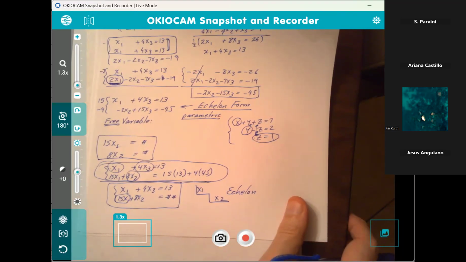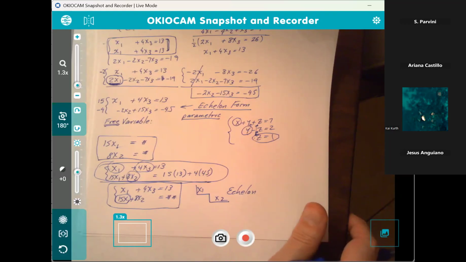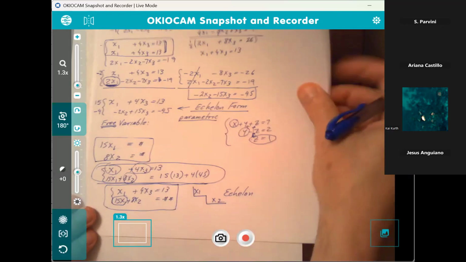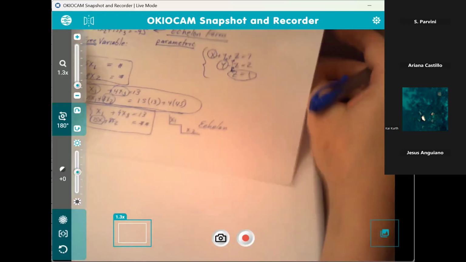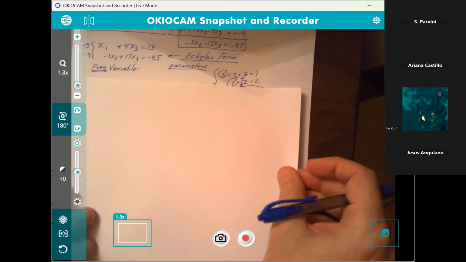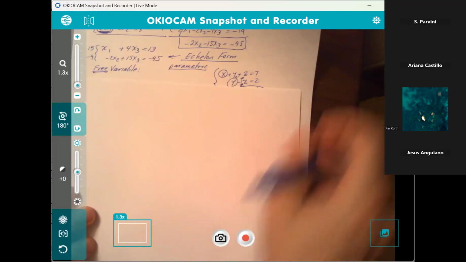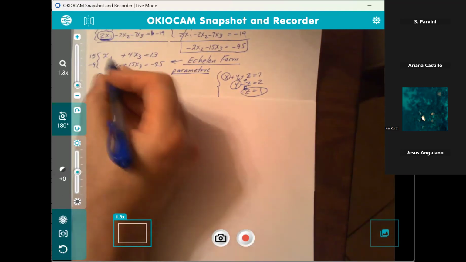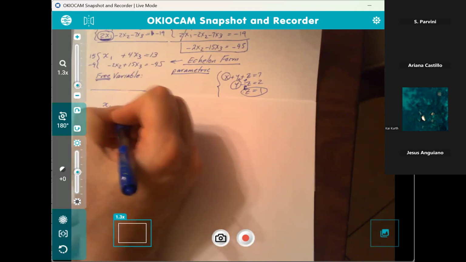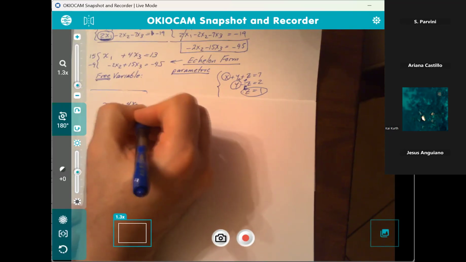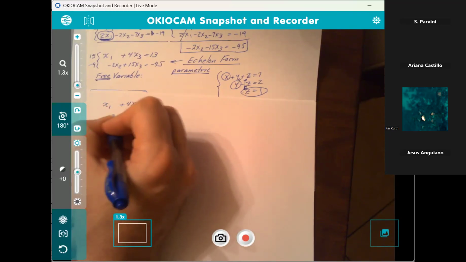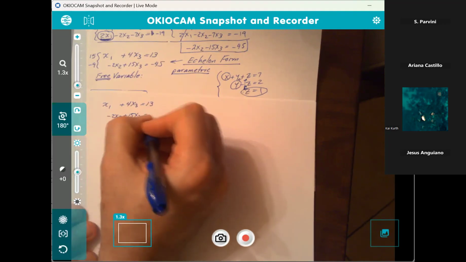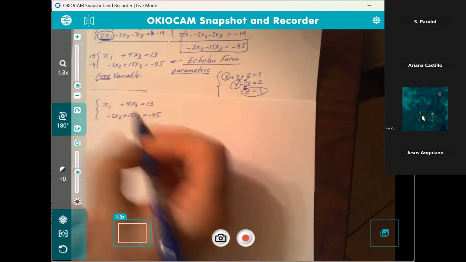Everyone okay with this? You see how that works? Yeah. Okay, fantastic. So now going back to here, let me write it clean. So this is where we were. Let me rewrite what we had. I had x sub 1 plus 4x sub 3 equals 13, and then -2x sub 2 plus 15 x sub 3 equals -45.